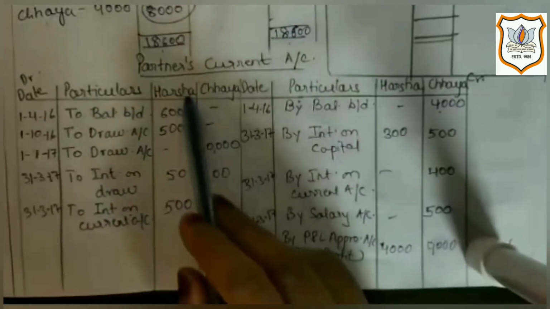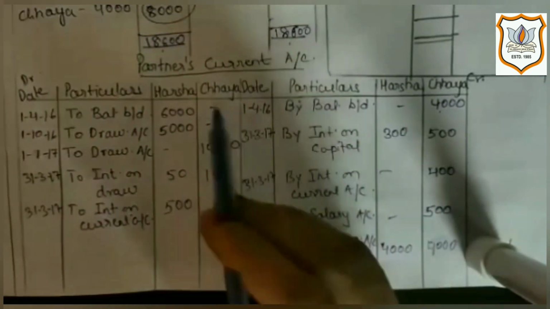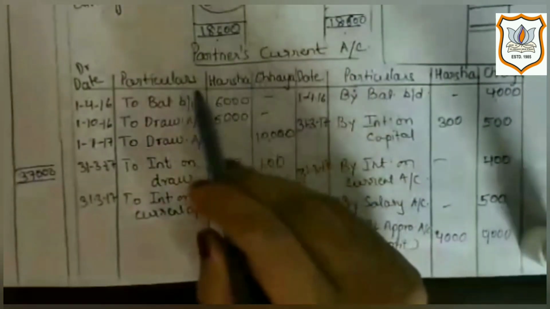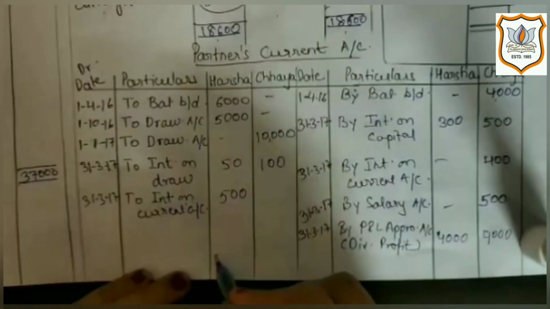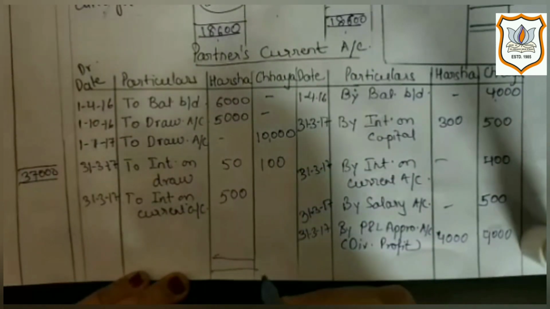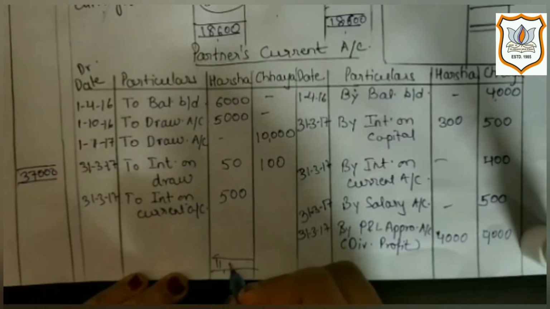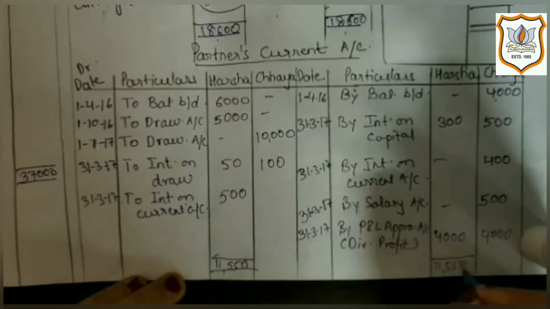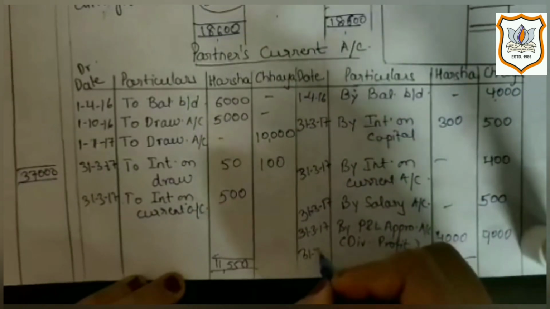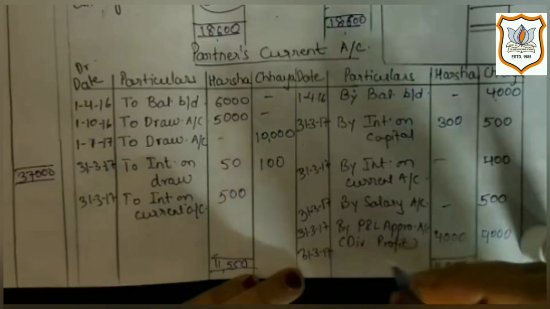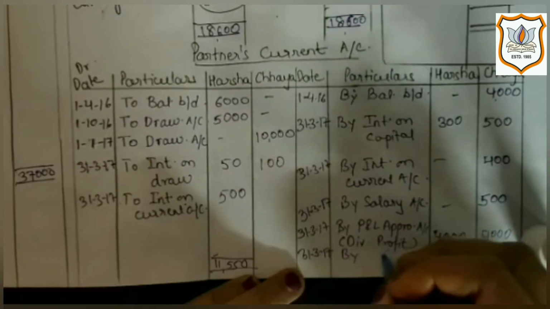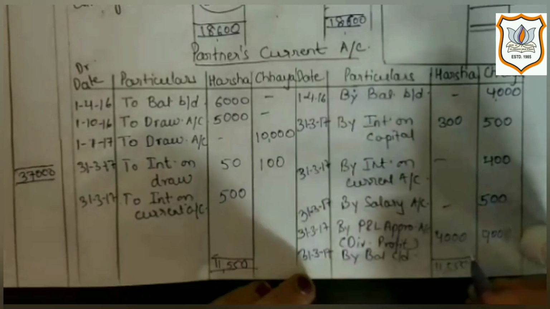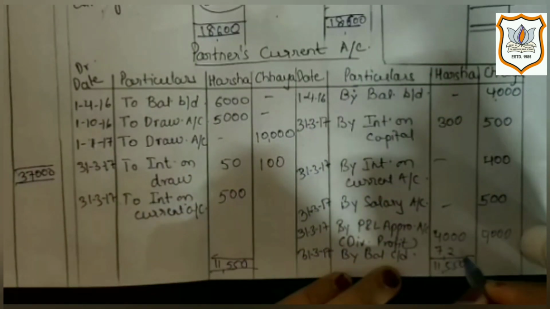Now we will close partner's current account in order to get closing balance of partner's current account. So first close Harsha's current account. Here debit side total is more, which is rupees 11,550. And by deducting, we will get closing current balance by balance c/d, which is 7,250.